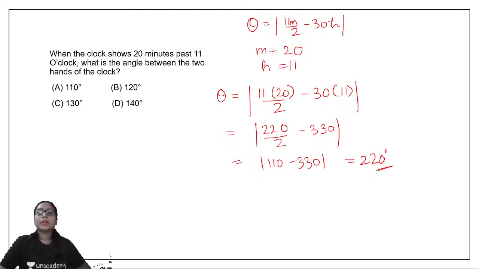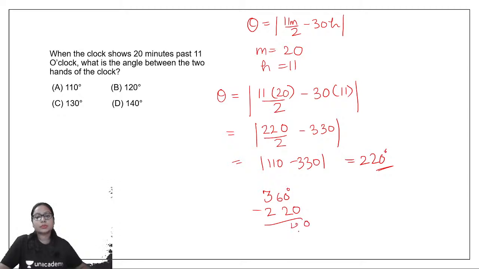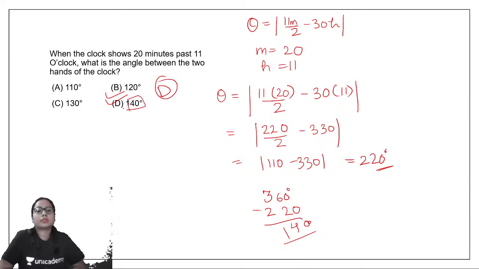Please remember that whenever we give the answer, we give it between 0 and 180 degrees. So I will subtract it from the complete angle 360 degrees: 360 minus 220 gives me 140 degrees. So the answer to this question would be option D. 140 is the correct answer.